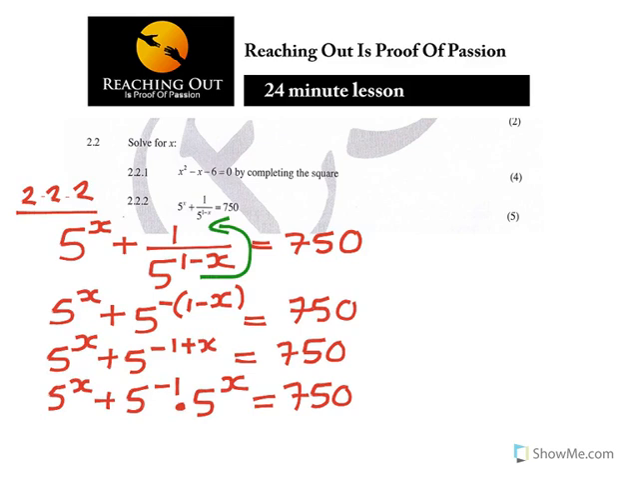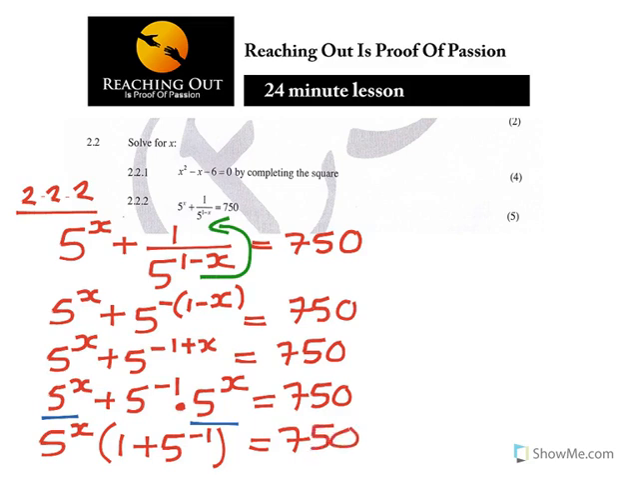Now, what do you notice there? You notice that 5 to the power x is now common. We are factorizing it out. So 5 to the power x, take it out. What you have got is 1 plus 5 to the power minus 1 is equal to 750. Now, if I can rewrite it again, 5 to the power x, 1 plus 5 to the power negative 1 is equal to 750.